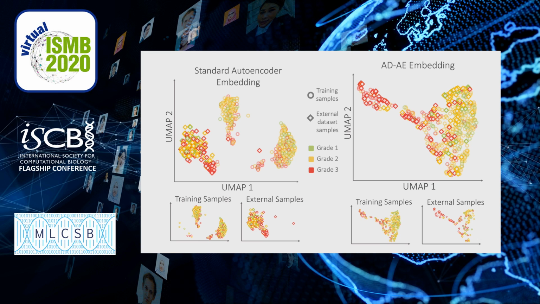We also investigated how successfully ADAE can generalize to different domains by transferring the models to an external dataset unseen by the model. And when we compared the embeddings learned for the training samples to the external samples, we observed that ADAE can manage to map the external samples to the same manifold as training samples, which is totally not possible for a standard autoencoder.